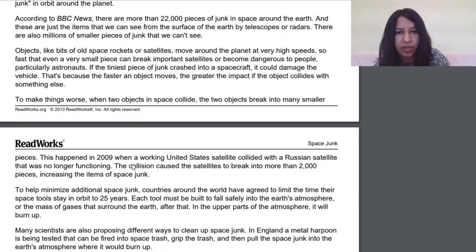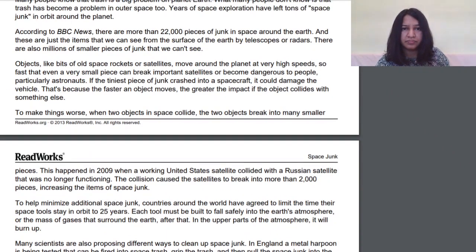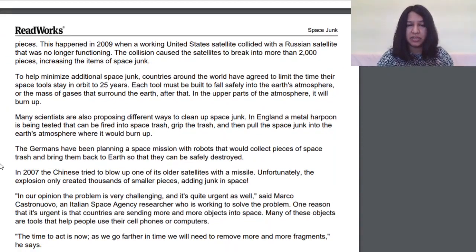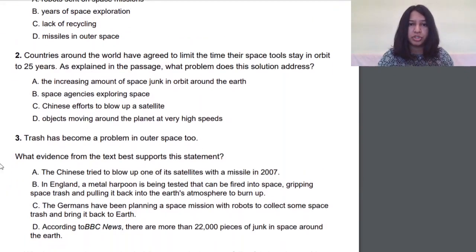And now we go to this passage. To help minimize additional space junk, countries around the world have agreed. Okay, so these are some points I've found here. Here first it's telling me there's a lot of high speed which is becoming dangerous to people, particularly astronauts. And countries have agreed to help minimize additional space junk. Now let's look at what options I have. Increasing amount of space junk in orbit around the Earth.